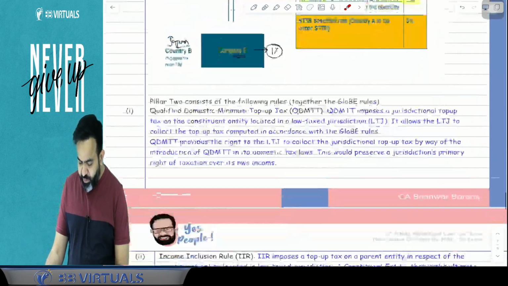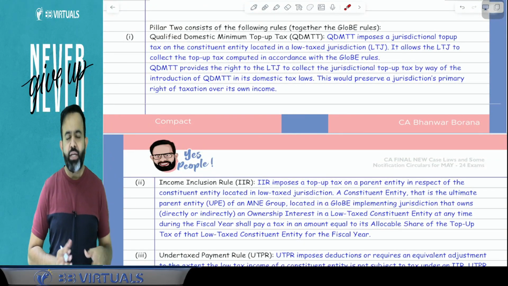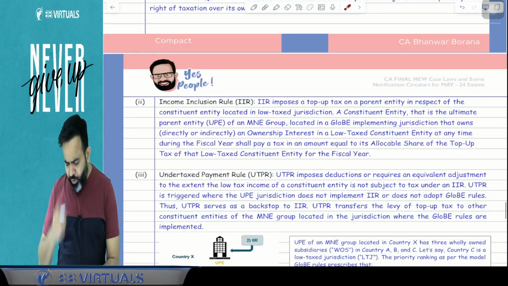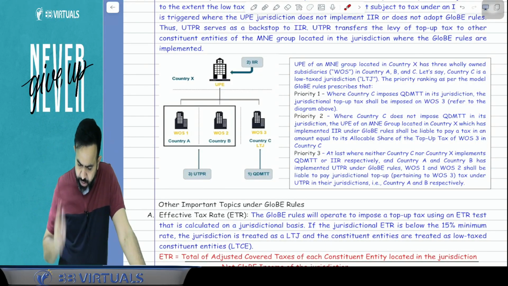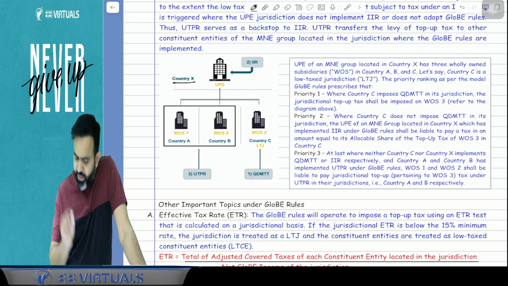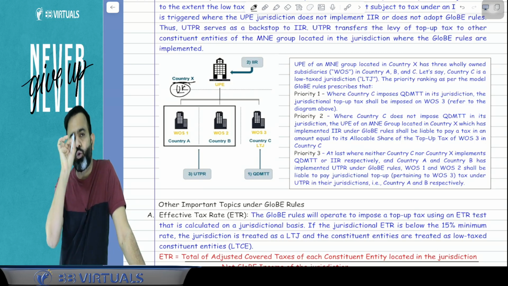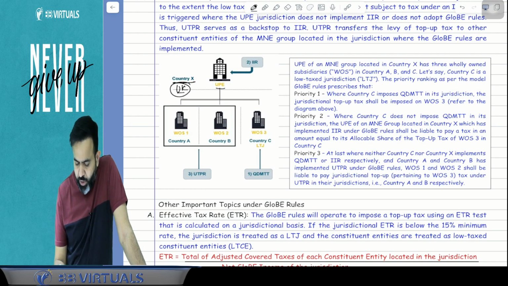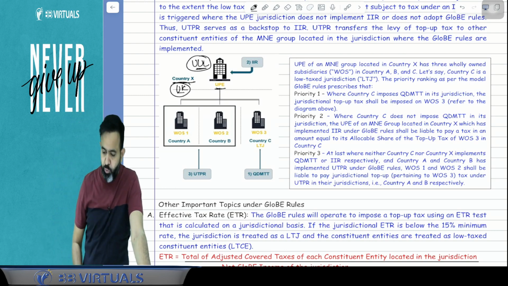Now guys, we are going to start with one very interesting point. Pillar 2 consists of the following rules, that is the GloBE rule. Now guys, in the GloBE rule, what happened? I can take one example and try to understand from the example. Suppose, for example, instead of country X, I am just taking the example of the UK. In the UK there is one parent entity, UPE, meaning ultimate parent entity. In the UK there is one company, UUL, that is Unilever UK Limited.